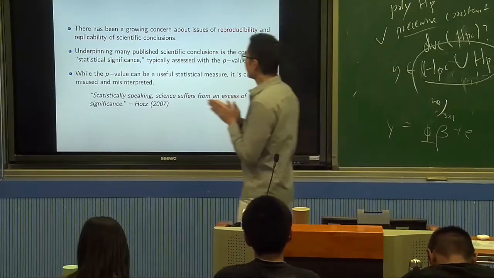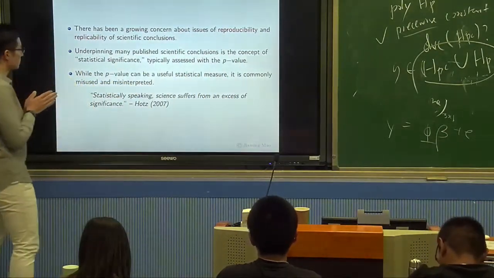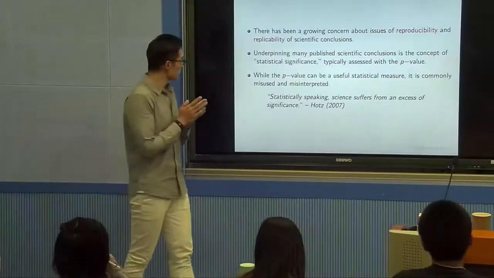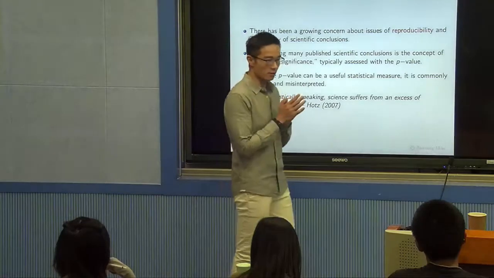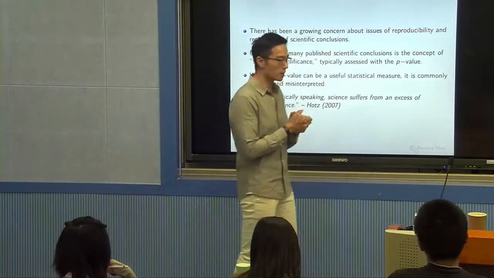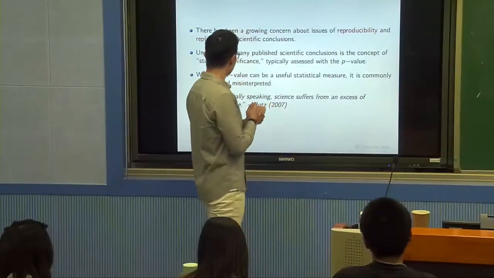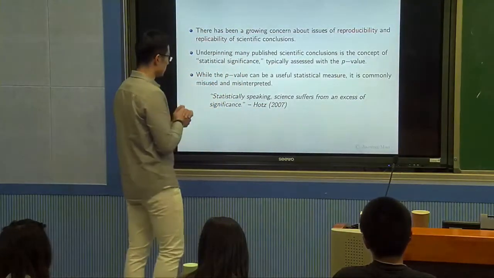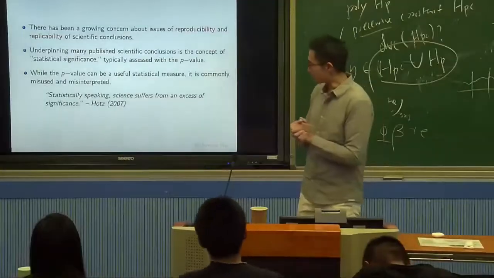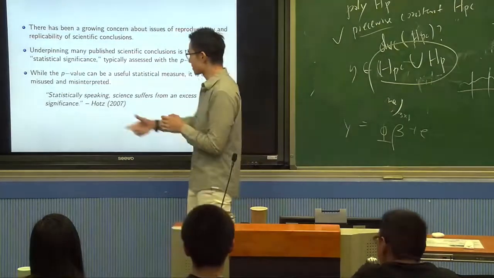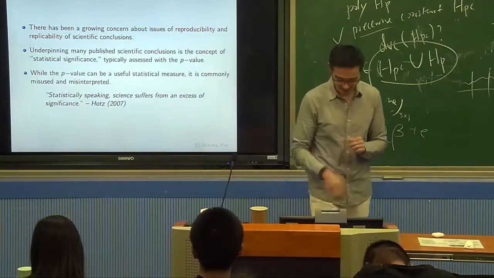The problem with p-value is that there has been growing concern about the issues of reproducibility and replicability of scientific conclusions. Many scientific research are published because their results are significant, according to a p-value that is below a threshold, let's say 5%. However, that could often lead to a lot of problems. There's another quote by another paper that says, statistically speaking, science suffers from an excess of significance.